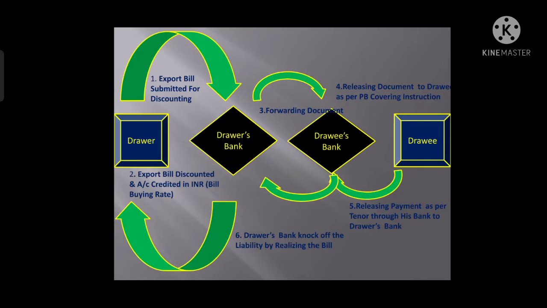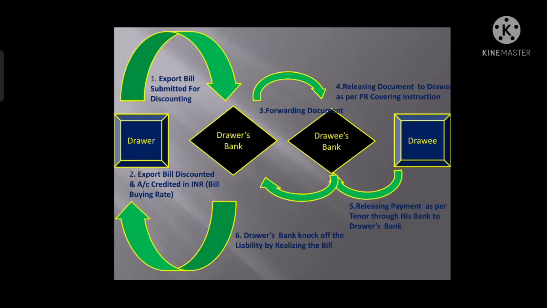The drawer's bank has discounted that bill and credited the account of the drawer, the exporter, in INR, equivalent to the amount in foreign currency, right? After that, the drawer's bank, the exporter's bank, will forward those documents to the importer's bank, the drawee bank.